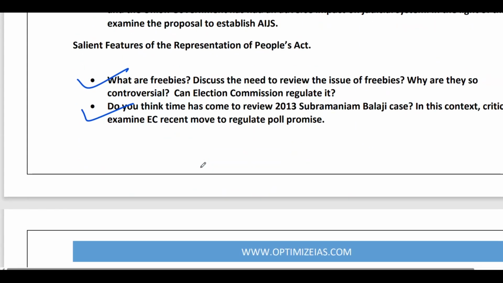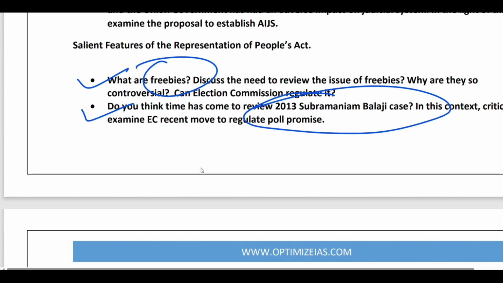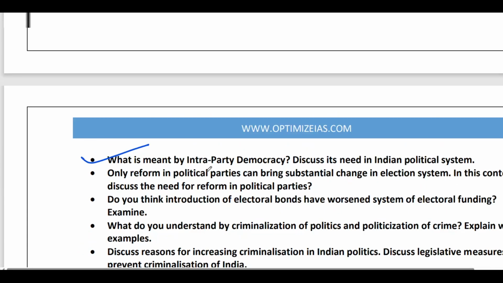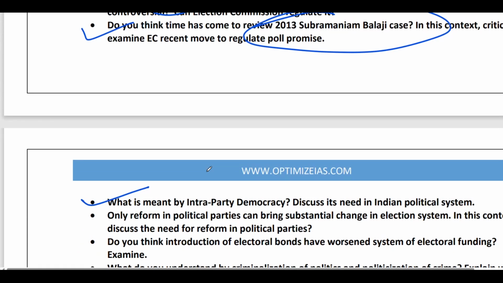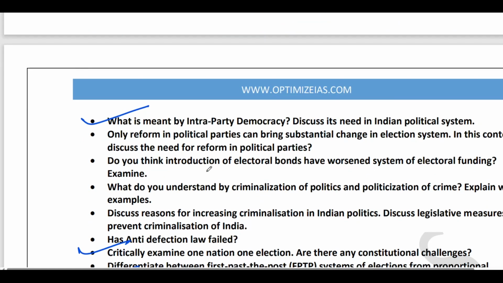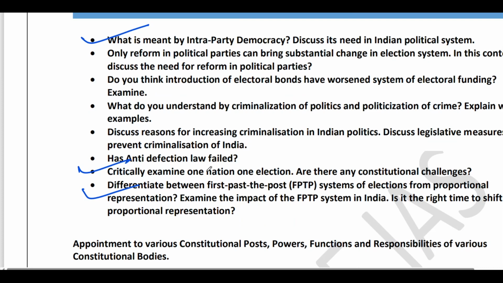Next, from the salient features of the Representation of the People Act, freebies are very important. What are freebies? Critically examine freebies, or critically examine the Supreme Court 2013 Subramaniam Balaji case. And the Election Commission coming out with a move to regulate poll promises. Next, intra-party democracy, anti-defection law, one nation, one election. What are the pros and cons?